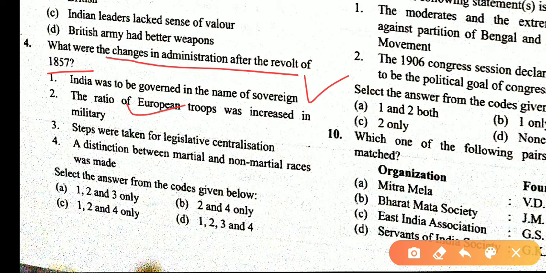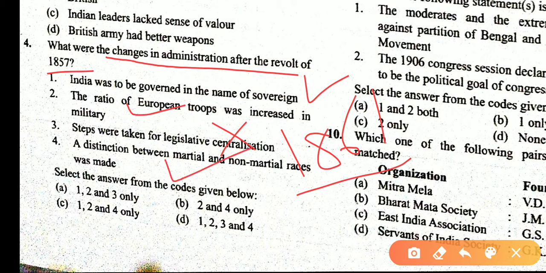You know that the Indian Councils Act 1861 worked for decentralization. The third statement is incorrect. A distinction between martial and non-martial races was made. The statements are correct. Asking about correct statements, 1, 2 and 4 are correct. So the answer is C.